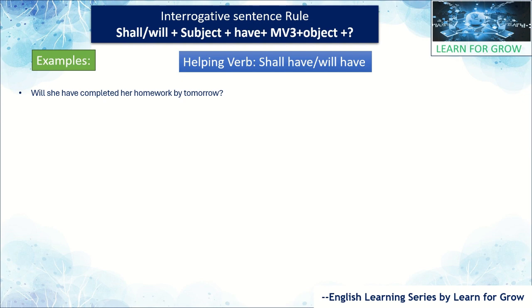Will she have completed her homework by tomorrow? Here we are asking a question. She may have completed it or not, we don't know, but here we are asking, will she have completed her homework by tomorrow? Okay. See here, will is a helping verb, as we know, the subject is she, have is a helping verb, completed is the third form, her homework is the object, right?